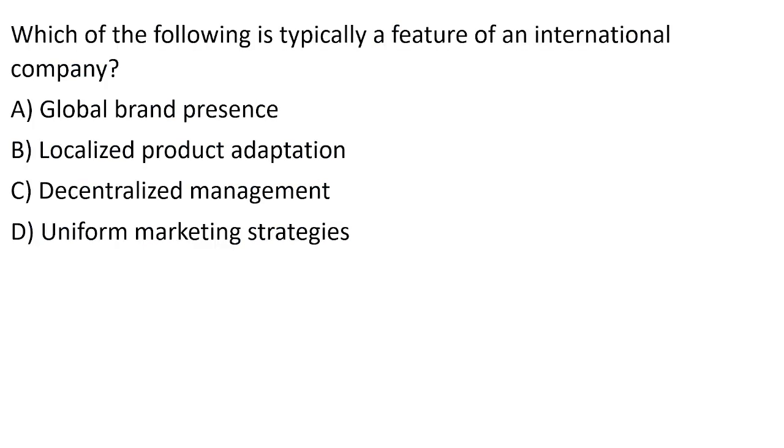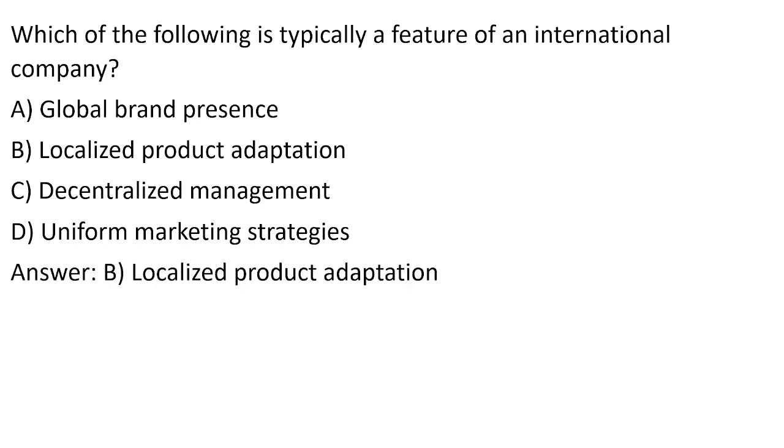Which of the following is typically a feature of an international company? Pause the screen and give the right answer. I hope you have chosen the option. The first option is A, global brand presence; B, localized product adaptation; C, decentralized management; or D, uniform marketing strategy. The right answer is B, localized product adaptation.